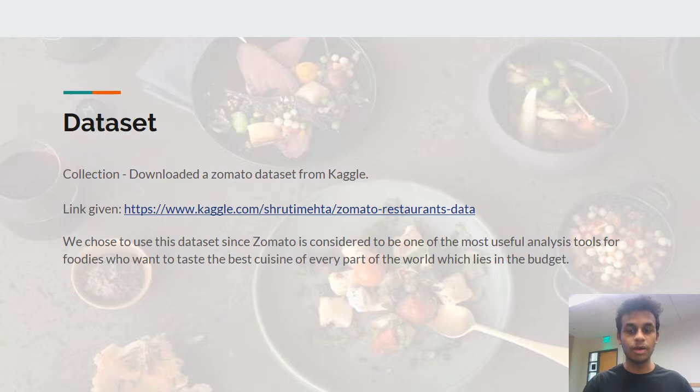So that's why we decided that this would be a really interesting topic to cover, and something which not only restaurant managers but even customers, like ourselves, could use to see what kind of factors deal with it. And since most of us use Zomato, we are all pretty comfortable with what kind of data we are working with.